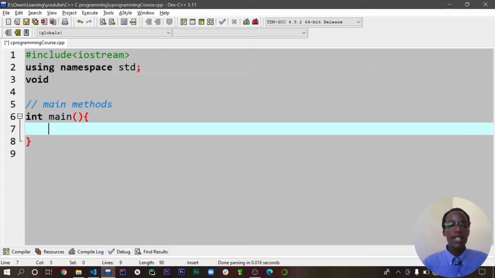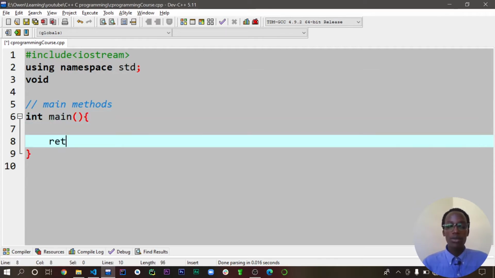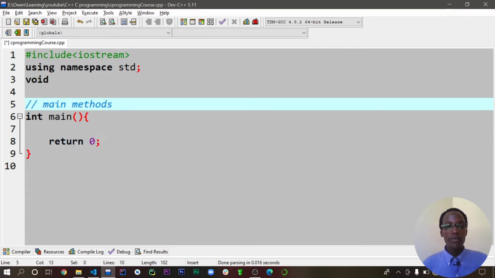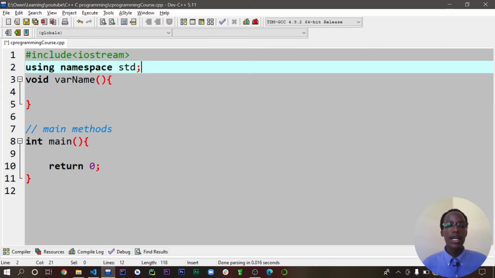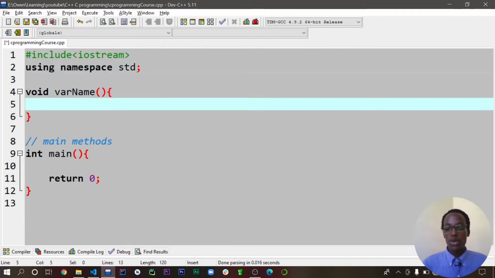Remember that by default, C++ returns 0 to the memory of a computer. Void means it's returning nothing. You can have void, then your variable name, and then declare the code you want to be executed under this place. So this is the basic architecture.